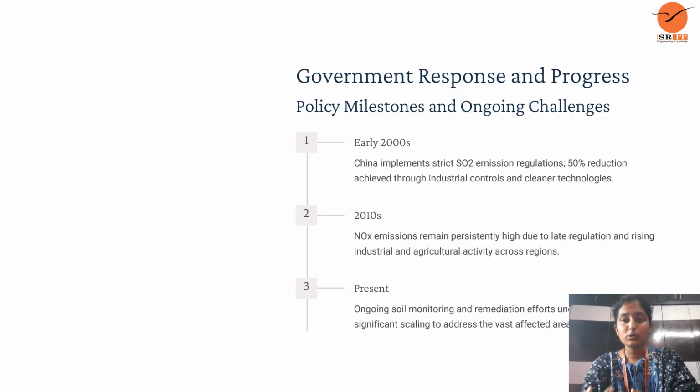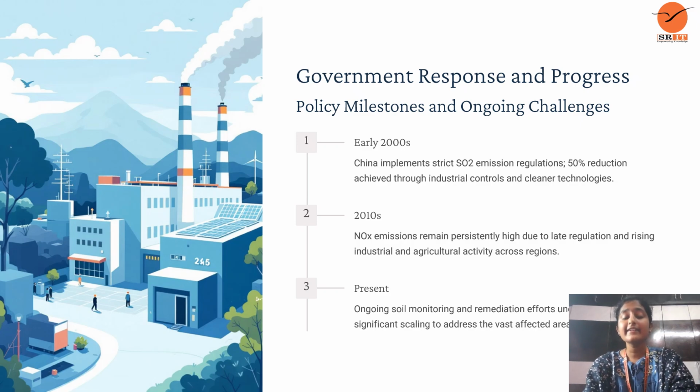Government response and progress: policy milestones and ongoing challenges. Let us see about China's government. In the early 2000s, China implemented strict SO2 emission regulations. A 50% reduction was achieved through industrial controls and cleaner technologies. It means it implemented this in the early 2000s.